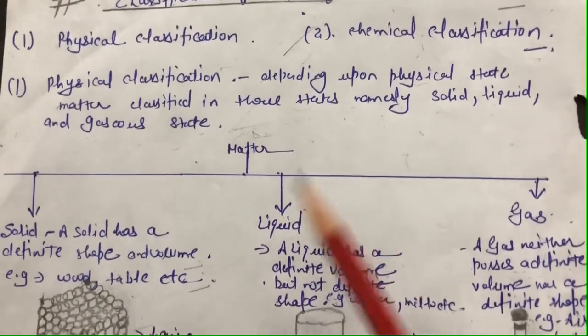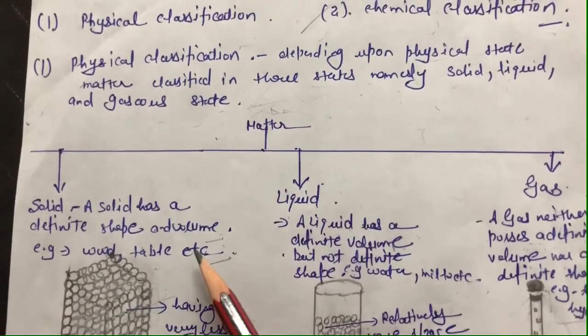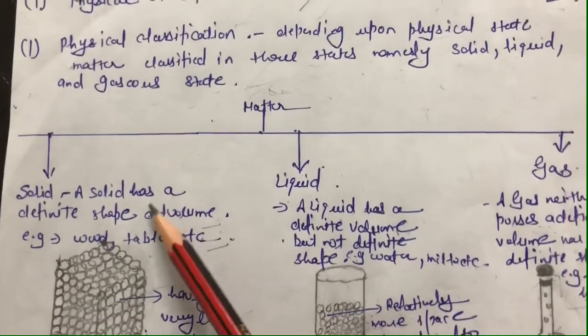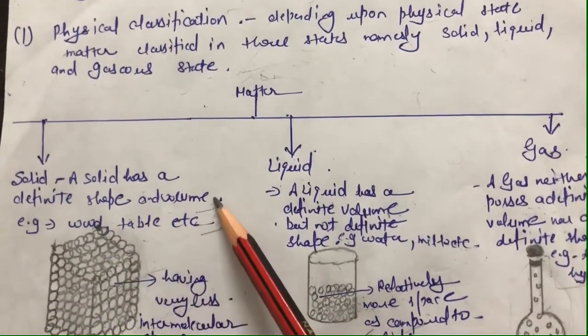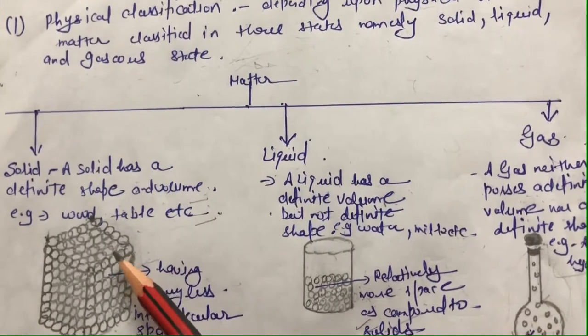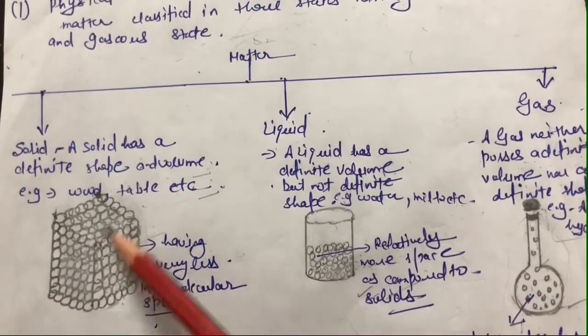Clear? So let's start with the first state, that is the solid. Solid has a definite shape and volume, and its structure is hard and rigid, as you can see from here.